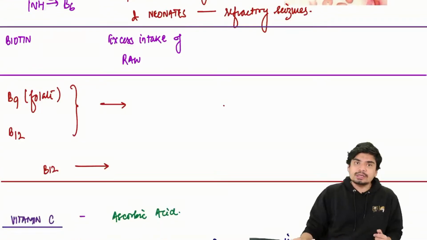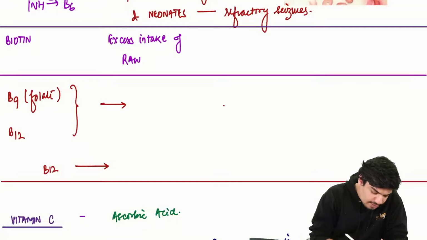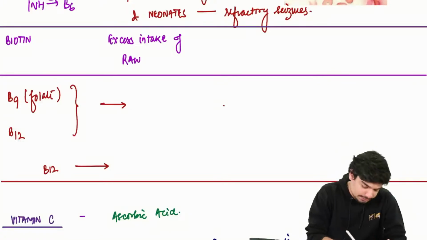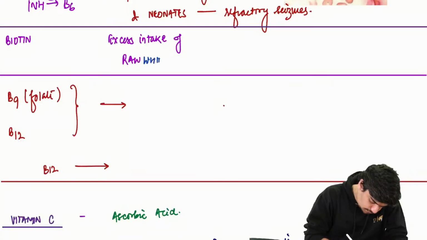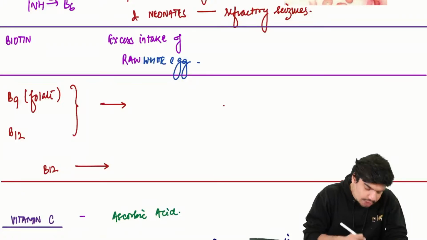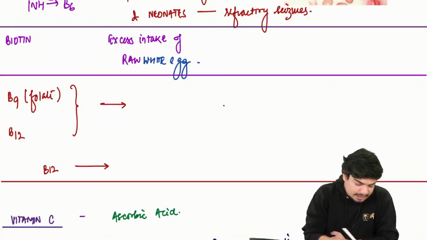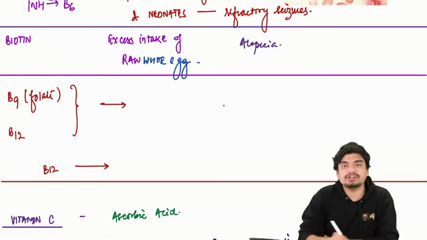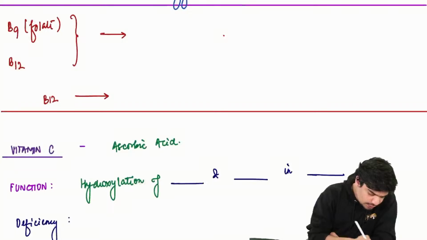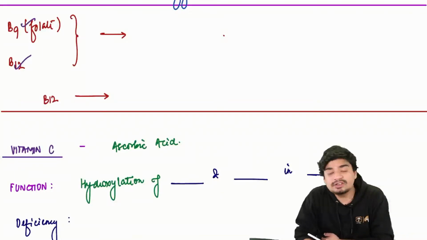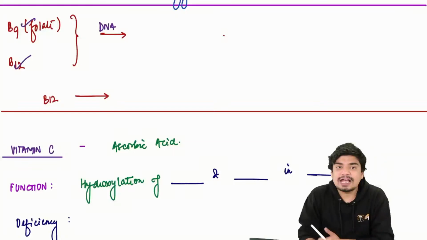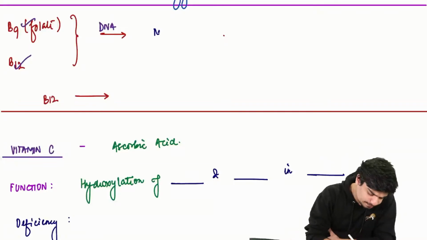Then comes biotin. Now, when will biotin deficiency occur? Biotin deficiency occurs when there is excess intake of raw white egg. Biotin deficiency results in alopecia, hair loss. Now we know both vitamin B9 and B12 are involved in DNA synthesis. And if there is B9, B12 deficiency, both of them can result in megaloblastic anemia. This is something which you all know.